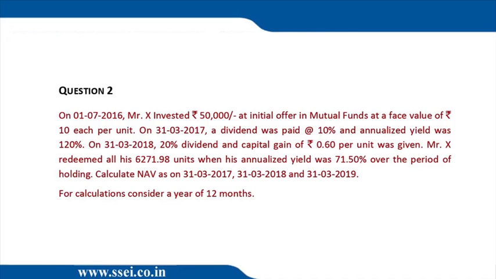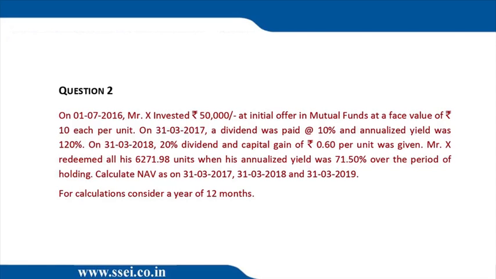On 31st March 2018, that means 1 year later, a 20% dividend and capital gain of 0.6 per unit was given. So the 20% dividend is 2 and the capital gain distribution is 0.6. The 2.6 is the distribution. So 2.6 multiplied by the cumulative units, 5277.78, is coming on my calculator as 13,722.22. Rupees 13,722.22 we should have received, but this was reinvested at the NAV on that day.